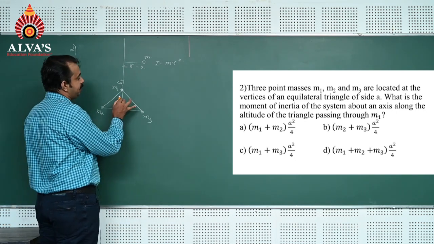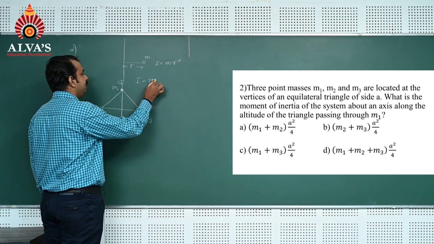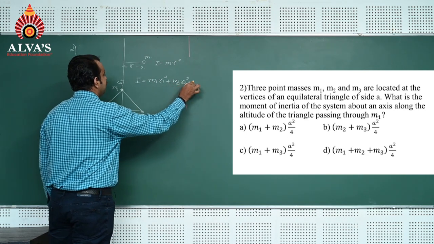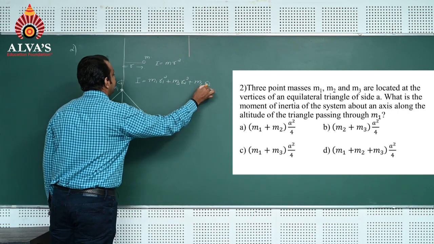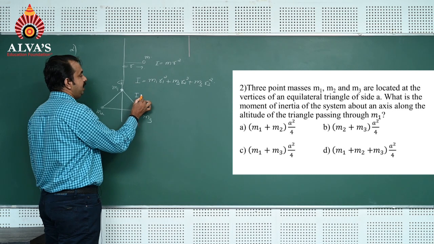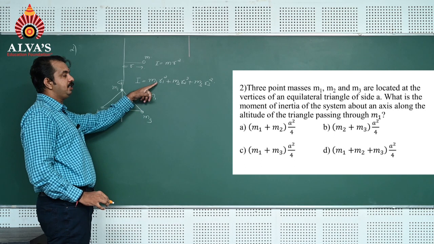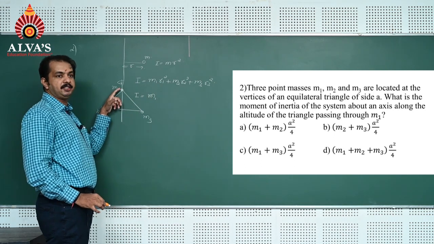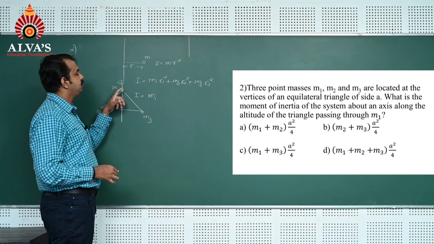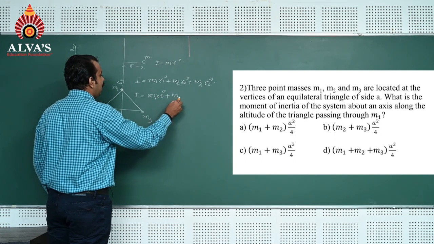Now the moment of inertia of this system can be written as I = m1 r1² + m2 r2² + m3 r3². Here r1 is the perpendicular distance from the particle to the axis. Since the particle is on the axis itself, the perpendicular distance is 0, so m1 into 0² plus m2 r2².